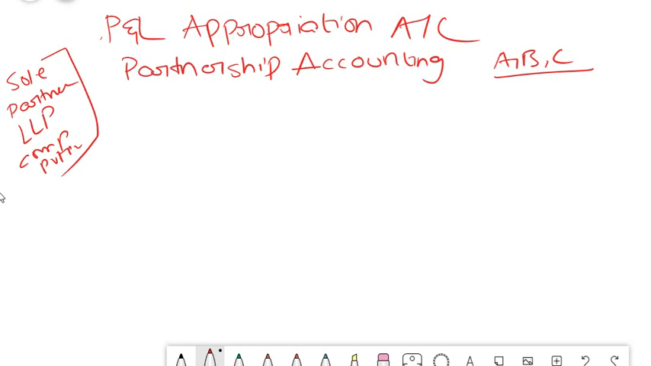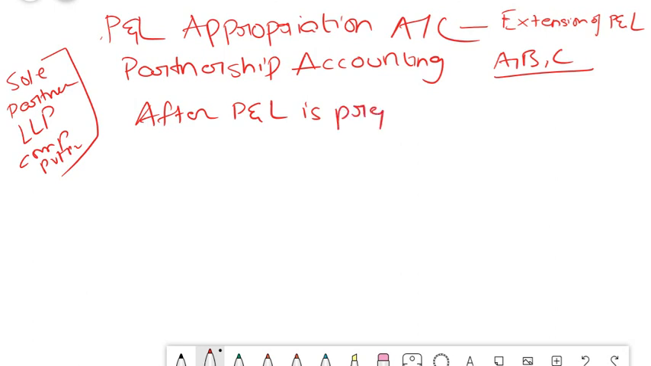You should not get confused between the P&L account and the profit and loss appropriation account. The P&L appropriation account is nothing but an extension of the P&L account. It is prepared after your profit and loss account is prepared. After the P&L account is prepared, the profit and loss appropriation account is prepared. Okay, hope you understood the concept.